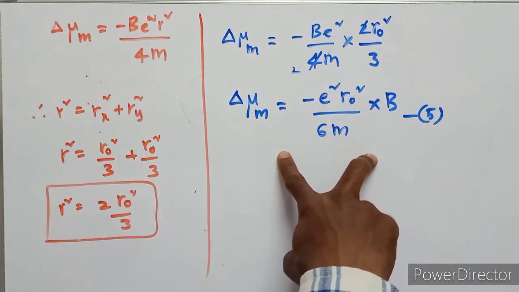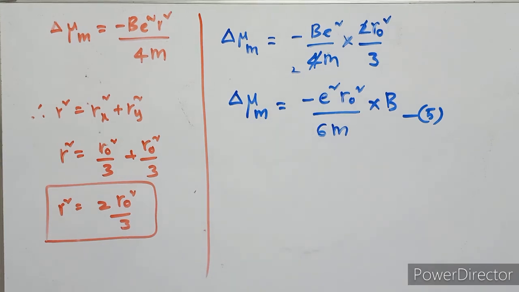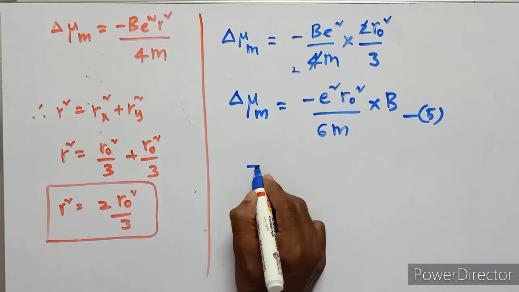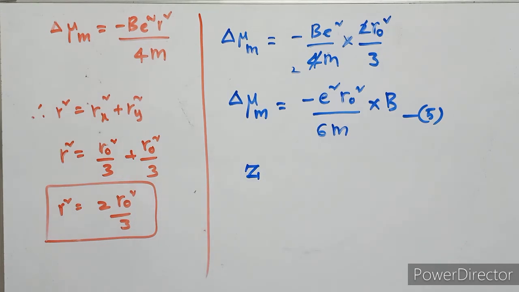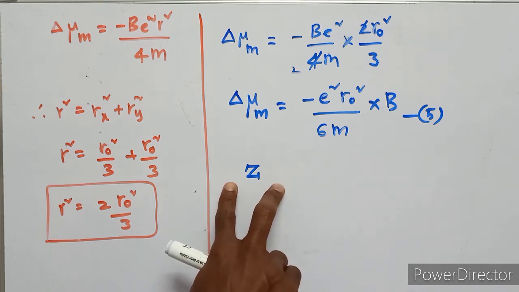If the atomic number is Z, let us first consider one atom. An electron revolves around the nucleus, and the atomic number is Z. This is the atomic number of the given atom.